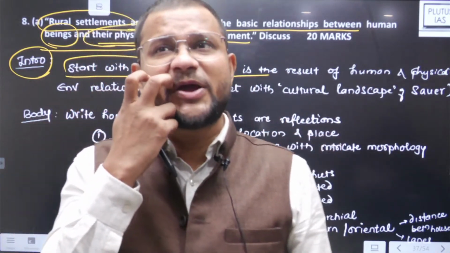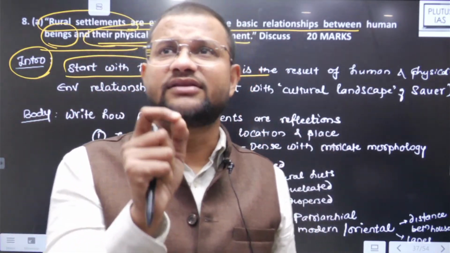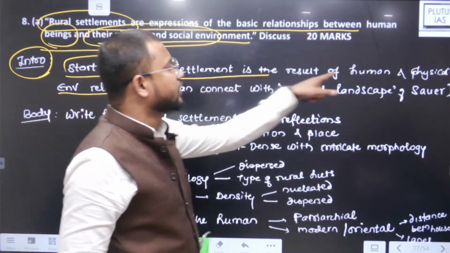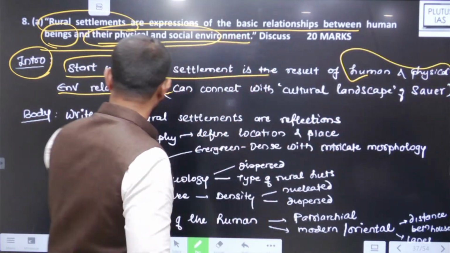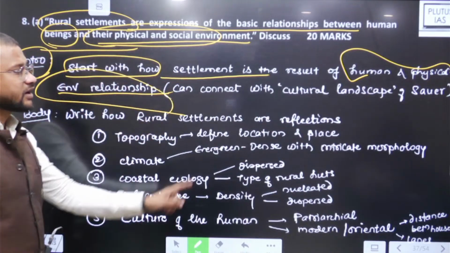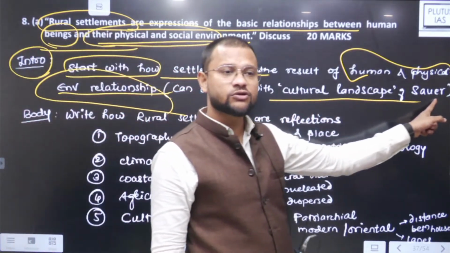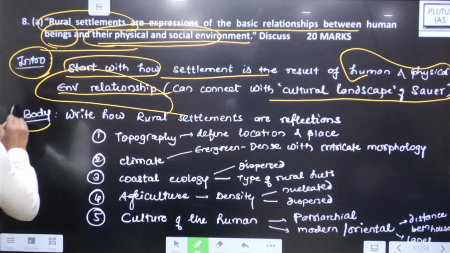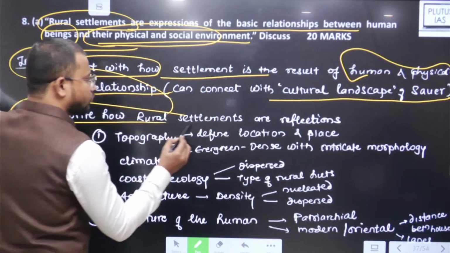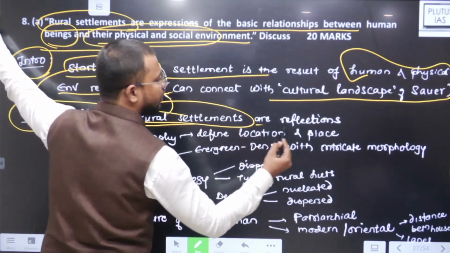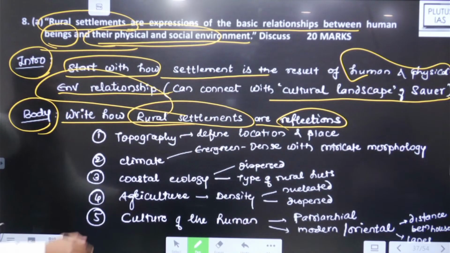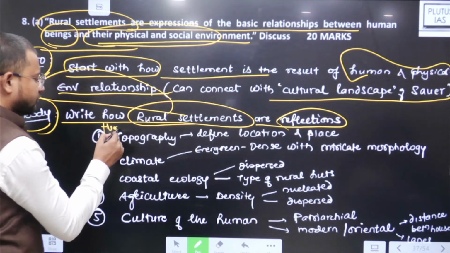So you will find rural settlement is rather a reflection of human and its physical environment relationship. Connect it with the cultural landscape also, right? वो भी connect कर सकते हो. Then body, write how rural settlements are reflections of human and topography, क्योंकि physical environment तो ऐसे ही आएगा ना